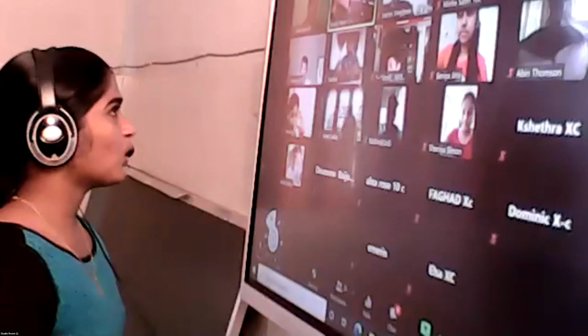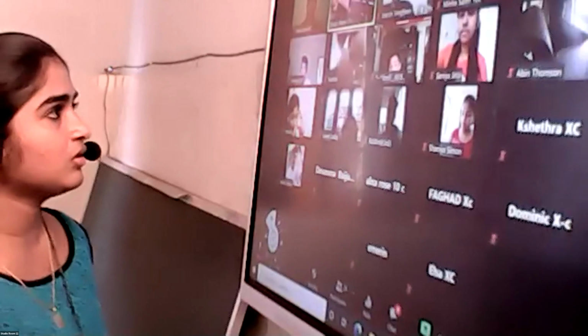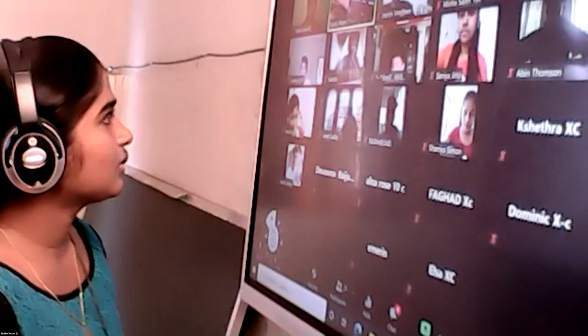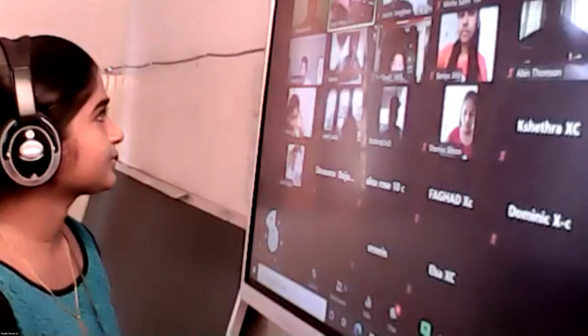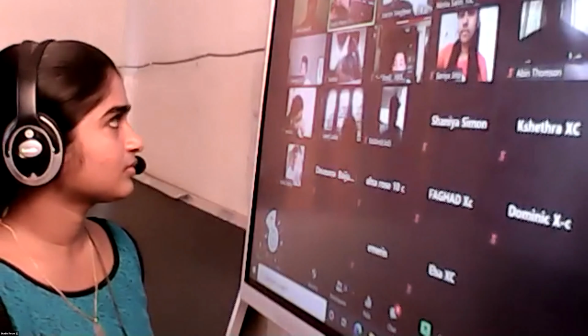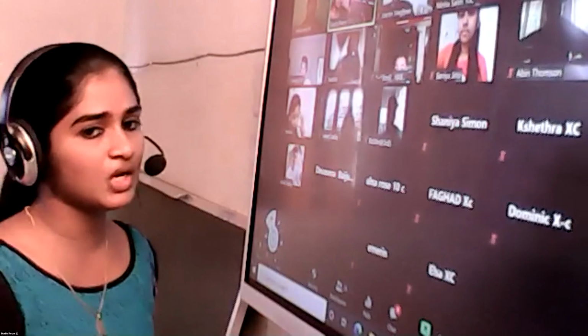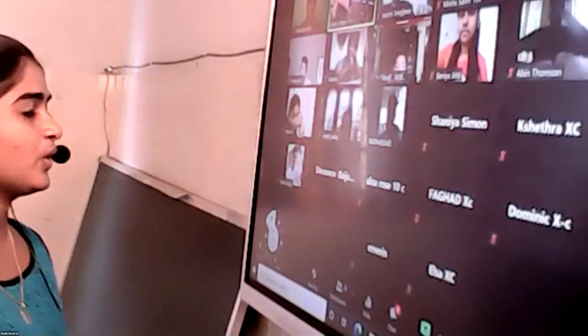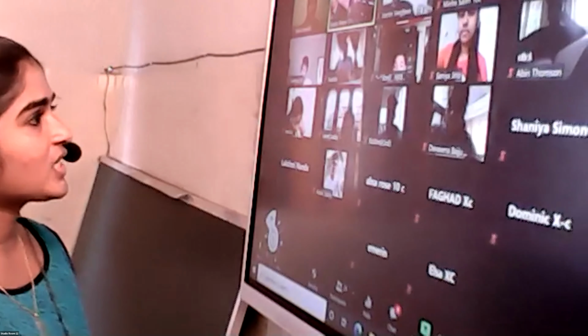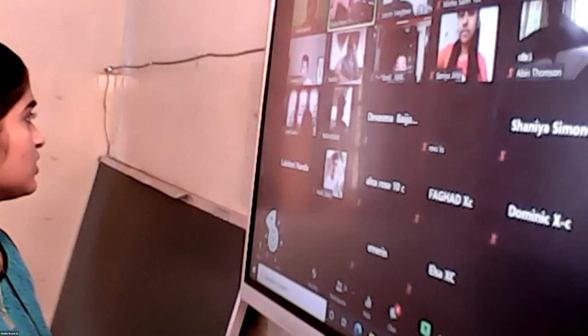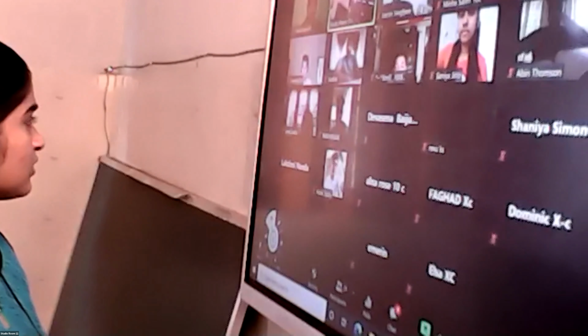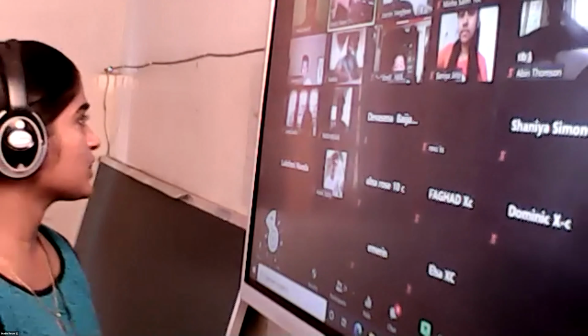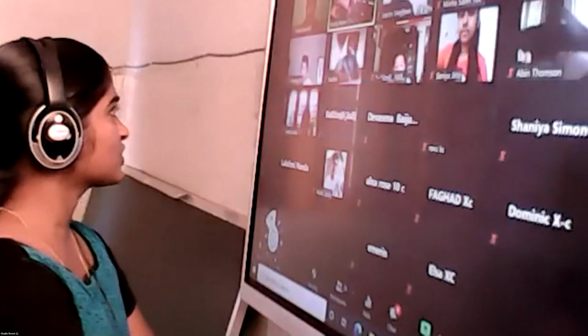Exothermic reaction. And what do you mean by thermal decomposition, Minha? The decomposition is carried out by heating. Yeah, decomposition reaction carried out by heating is known as thermal decomposition. Very good. Then can you give one example for decomposition reaction? Said, can you give any example for decomposition reaction?